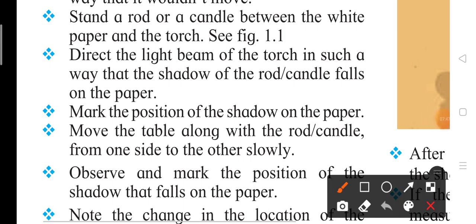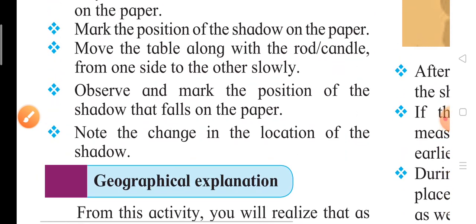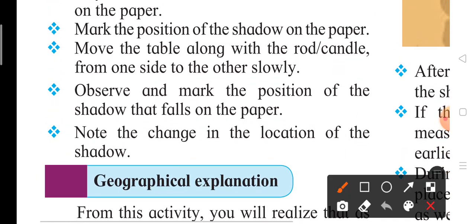Direct the light beam of the torch in such a way that the shadow of the rod or candle falls on the paper, and mark the position of the shadow on the white paper. Now move the table along with the rod or candle from one side to the other slowly.